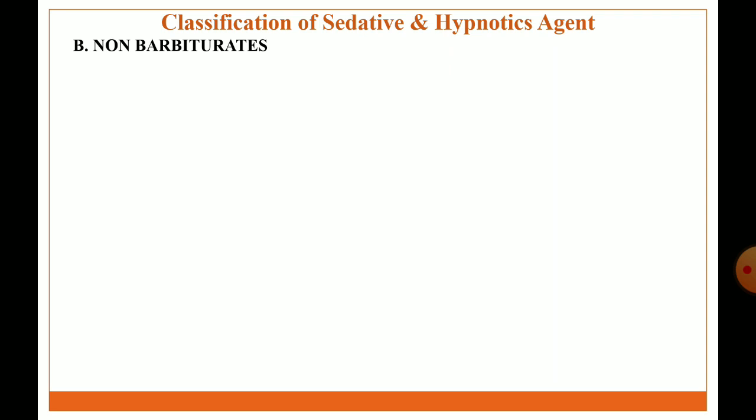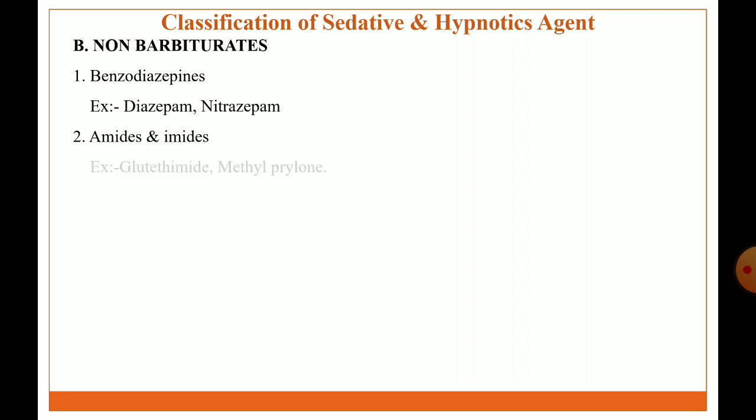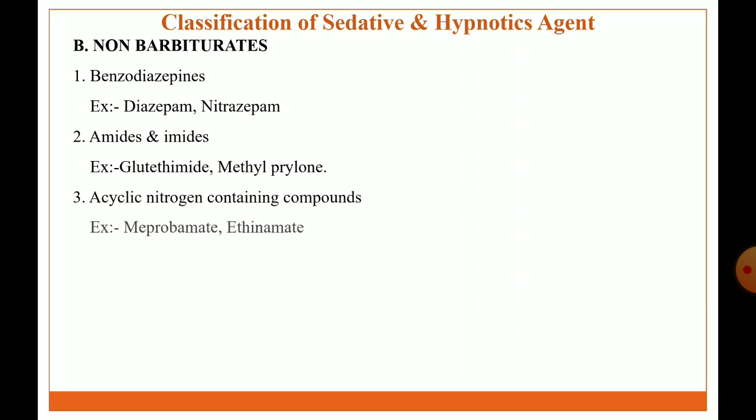The second main class is non-barbiturate derivatives. The first subclass is benzodiazepines. Examples: diazepam, nitrazepam. Next class is amides and imides derivatives. Examples: butaimide, methylpyrrolone. Next class is acyclic nitrogen containing compounds. Examples: meprobamate, cinnamate.